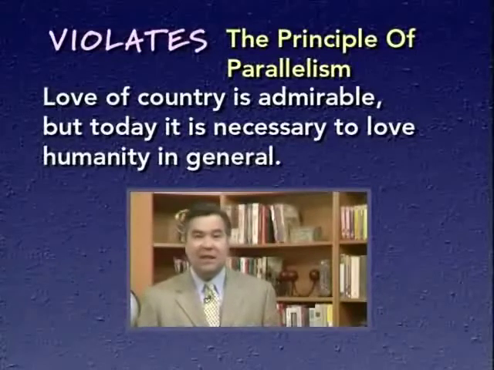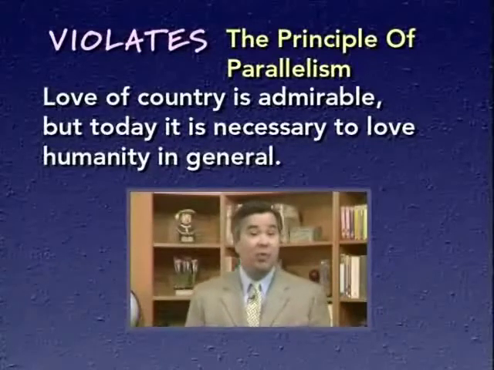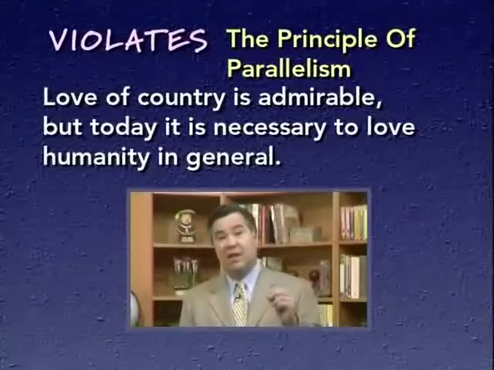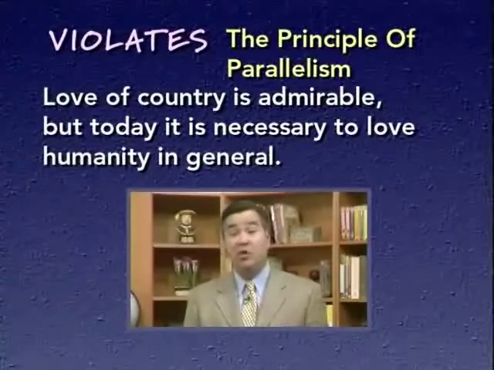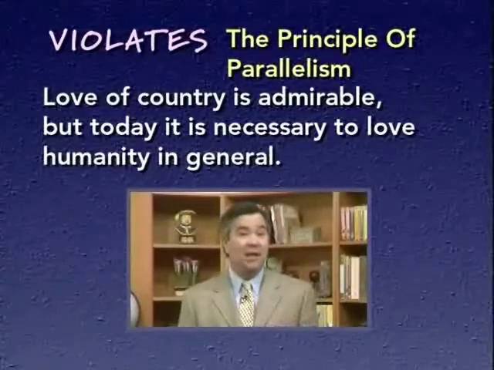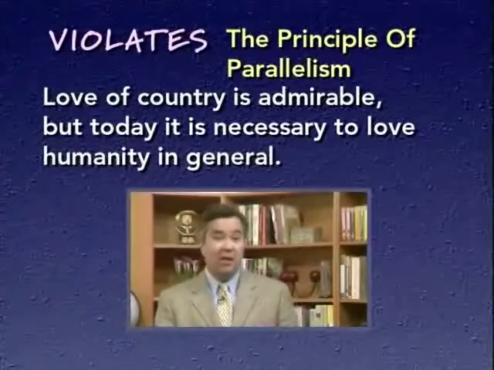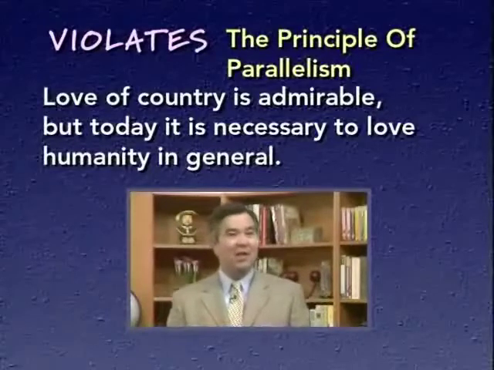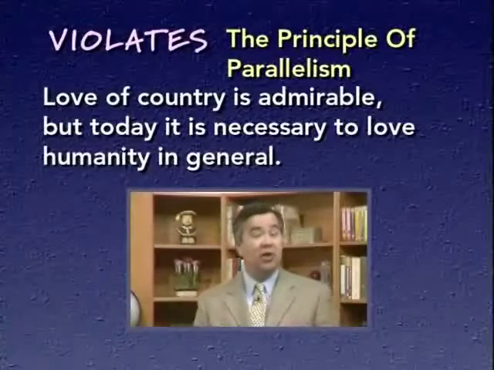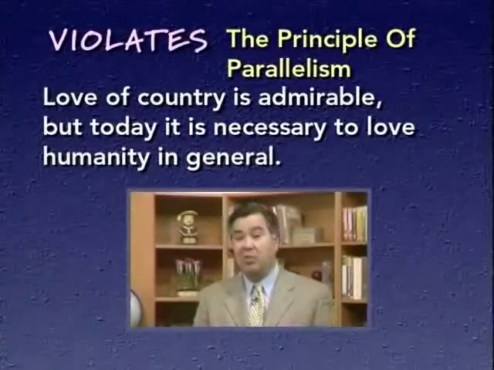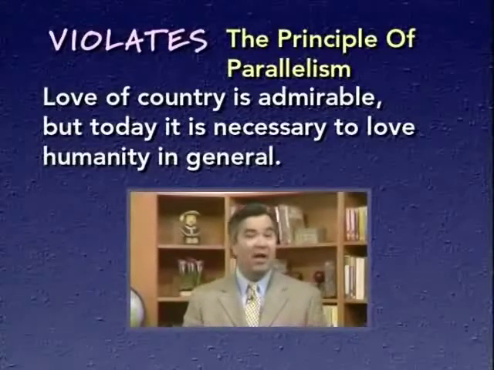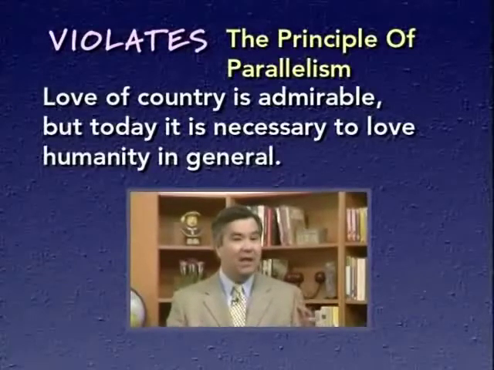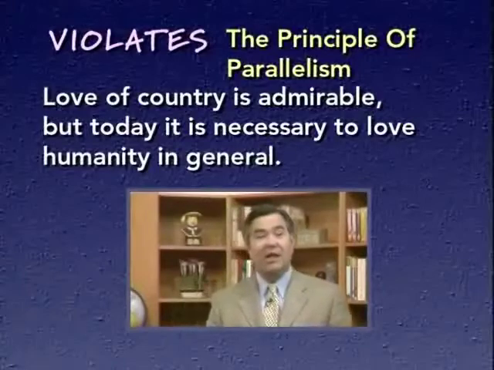Now, the author of this sentence is setting up a clear relationship between these two ideas. The relationship is one of contrast. Notice that the conjunction but has been used to join these two ideas. The author is trying to say, one thing is true, but today something else is also true. So here are two ideas that are closely related and have a contrast to one another, and both deal with love of various kinds.